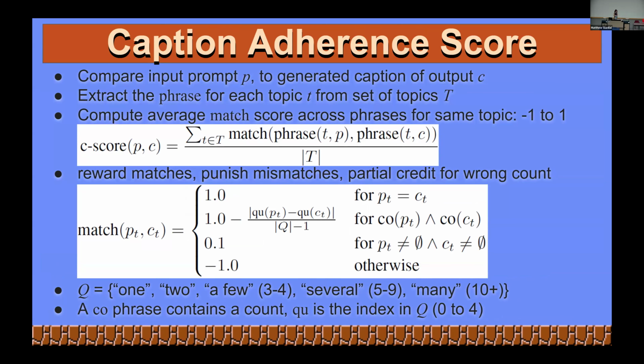So take, for example, let's say we want a level with two enemies in it. So two enemies is one of these little individual caption phrases. If what the model produces has two enemies, great, you get a score of 1. Congratulations, you did your job. If it has one enemy or 4 enemies or whatever, you get a score based off of how close you were to 1. If you don't have any enemies at all, -1. You failed your one job. We do have a special case specifically for things like the ceiling or the floor, because it's a little hard to quantify what we mean by closer to an amount of ceiling. So for those, if it doesn't get it exactly right, then we just give it a flat score of 0.1.